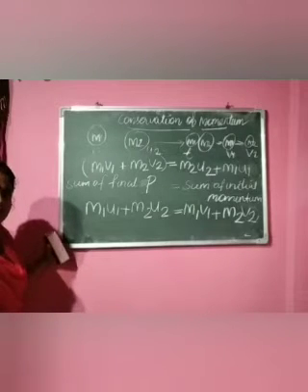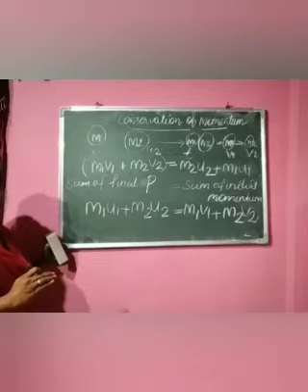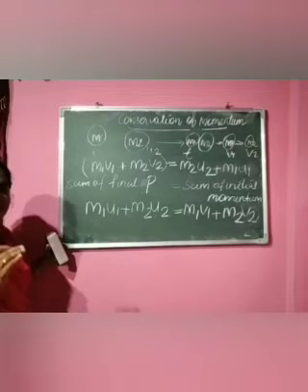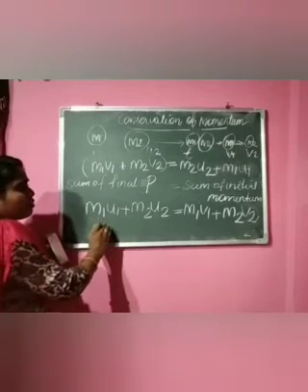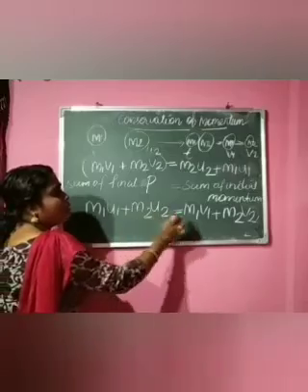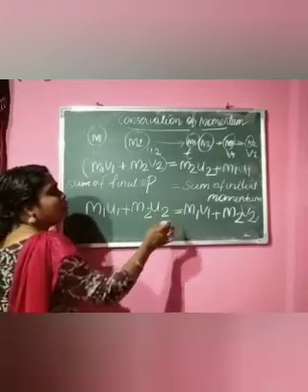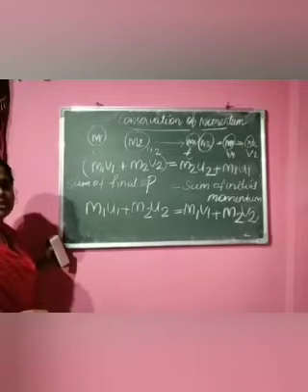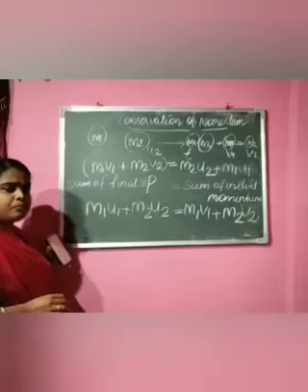So what can you understand from here? The sum of momentum of a system remains unchanged, or the total momentum of a system is conserved. That is, the sum of momentum before collision is equal to the sum of momentum after collision, or the sum of initial momentum is equal to the sum of final momentum. This is known as the law of conservation of momentum.